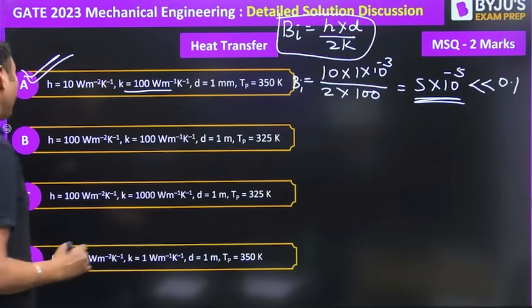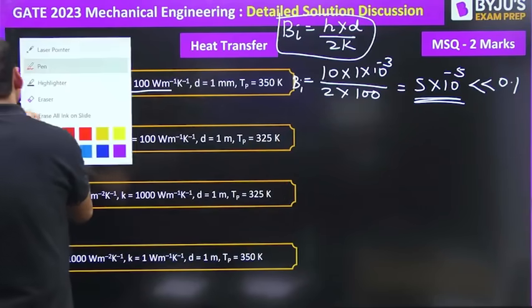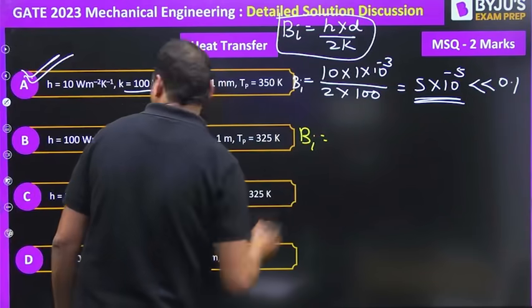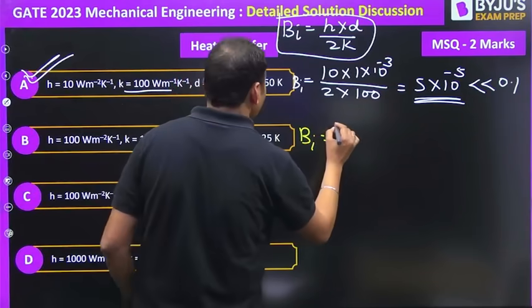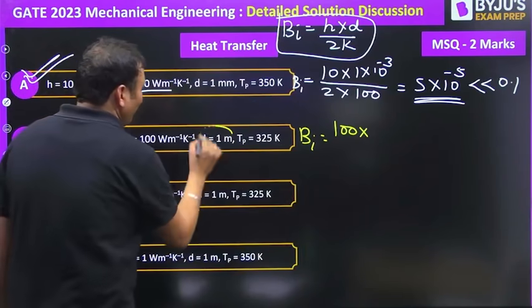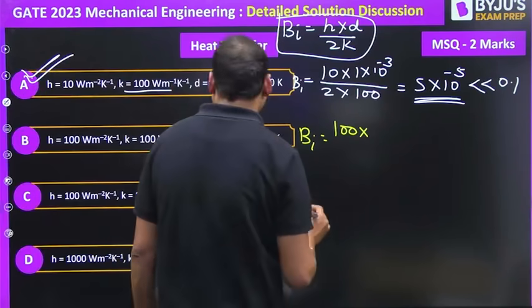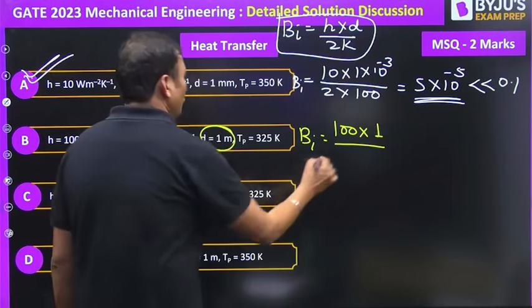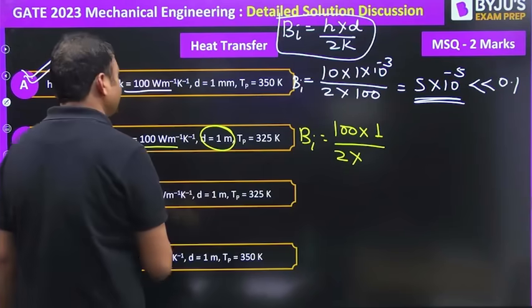If we talk about option B, Biot number in option B. Biot number in the second expression: h, that is 100, into the thickness, which is 1 meter, upon twice the thermal conductivity, that is 100.